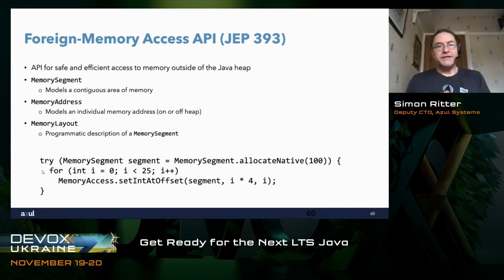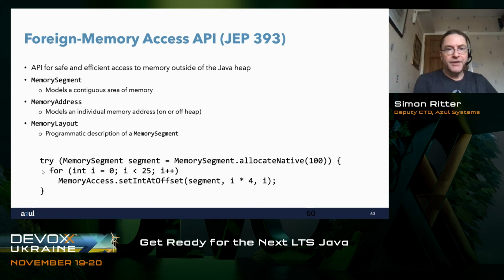Very simple idea here. Let's say I simply want to have an area of memory of at least 100 bytes, and I want to be able to store some integers into that. So to do that, I'll create a new memory segment, and I'll allocate 100 bytes in native memory. It's kind of like malloc.